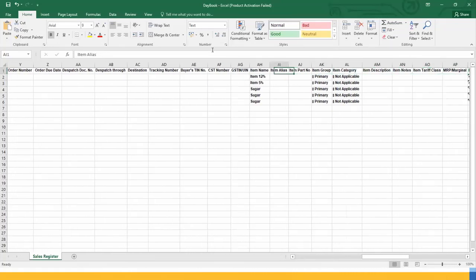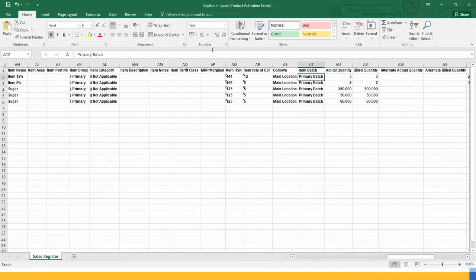You can see each and everything like item name, grouping, categories, GST rate, HSN code, location, batch, actual quantity and billed quantity. This is the only source where you can get actual quantity and billed quantity. Suppose there are chartered accountants who have to report to the government how much ITC should be eligible for that party or for that item. So here you can take a formula, this minus this. This is important for chartered accountants and also for us, because if the difference is ascertained after 1 year, then you have to pay interest on that GST also.